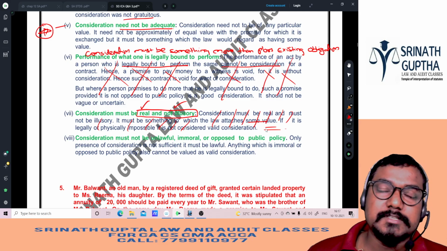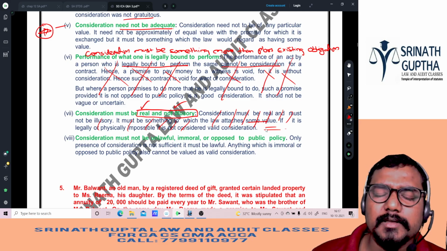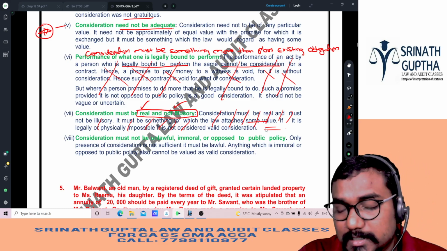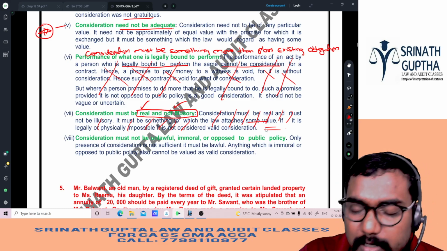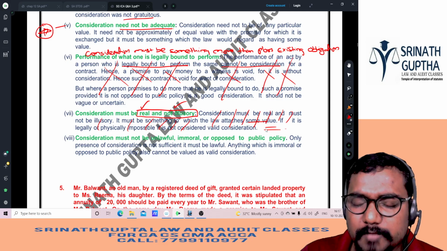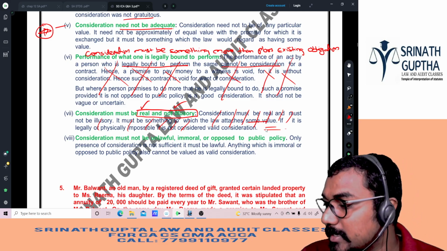Consideration must be something which is possible to perform. If it is impossible to perform, it is not a valid consideration.